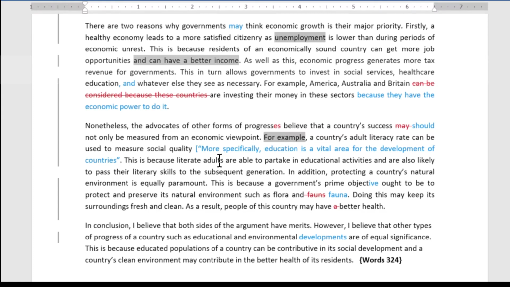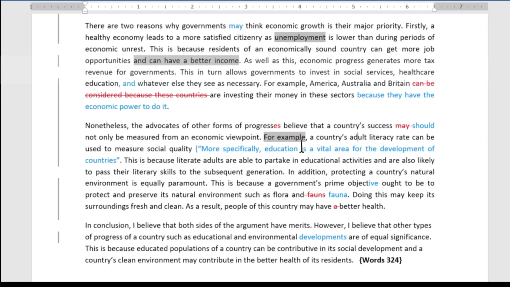So I've rewritten this sentence. More specifically, education is a vital area for the development of countries. So I've made it clear that the first point is education. All right. In this sentence, literacy rate is mentioned. I think this is just too specific.